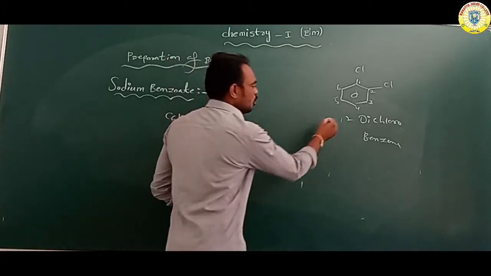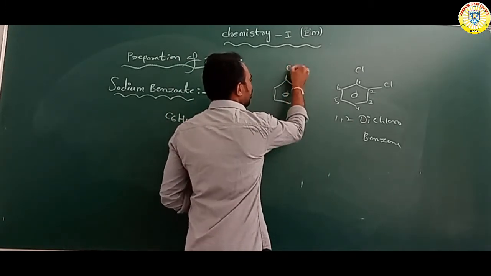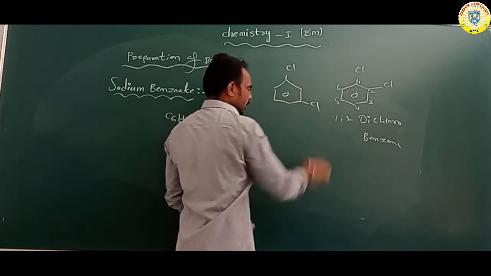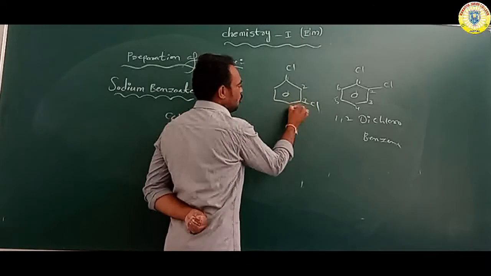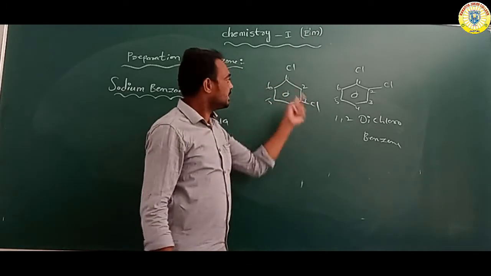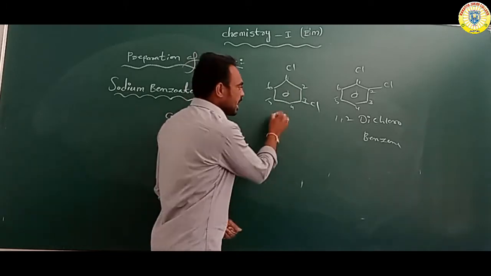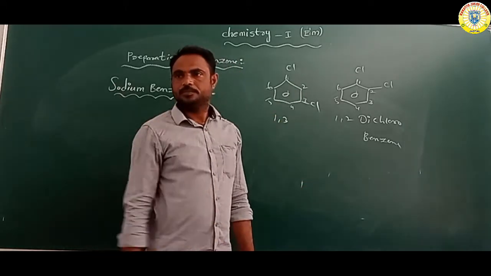So it is 1,2 dichlorobenzene. Suppose chlorine with numbers 1, 2, 3, 4, 5, 6. Chlorine attached at which places? 1 and 3. So 1,3 dichlorobenzene.